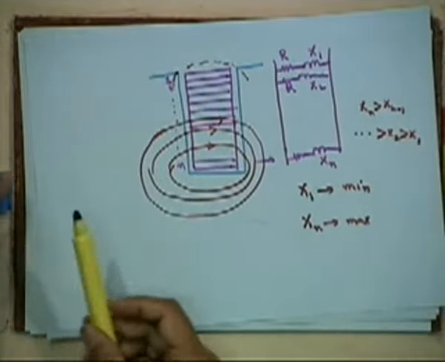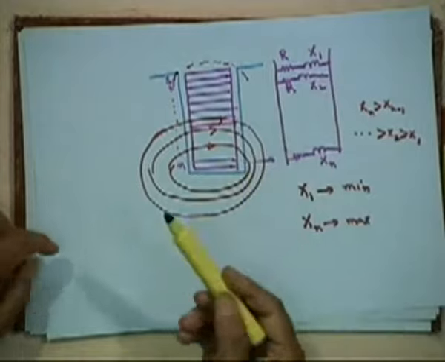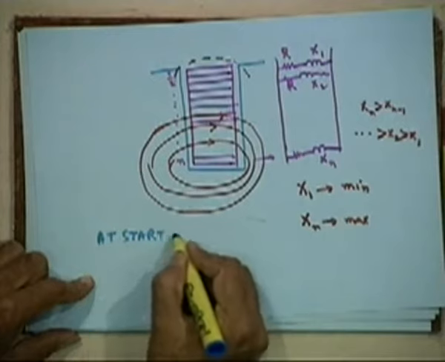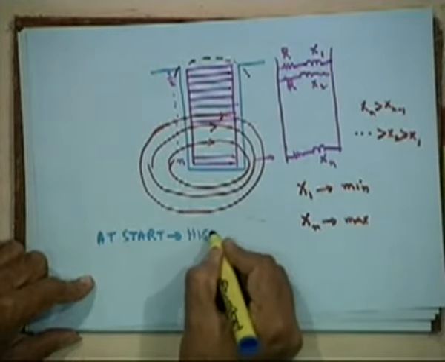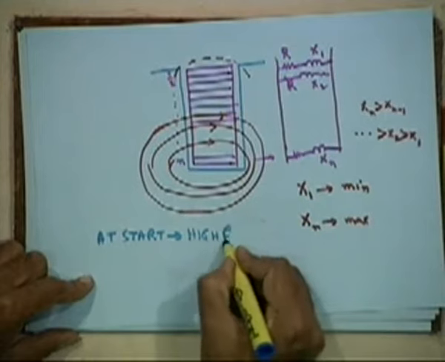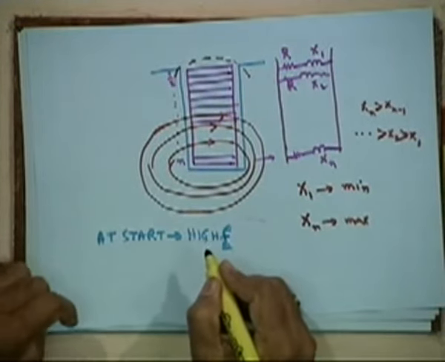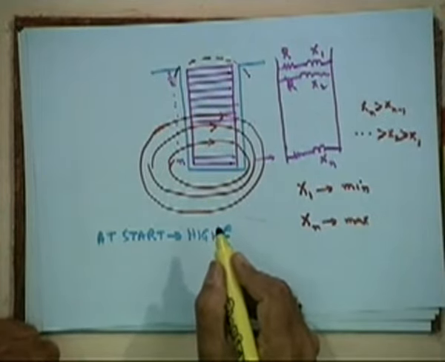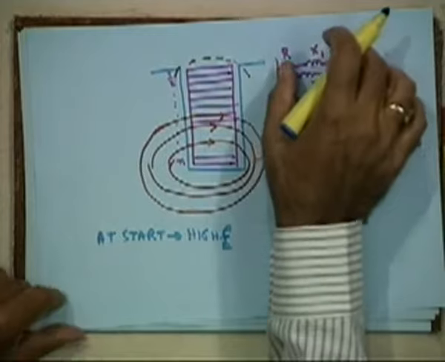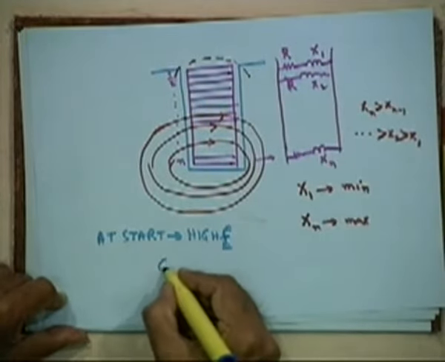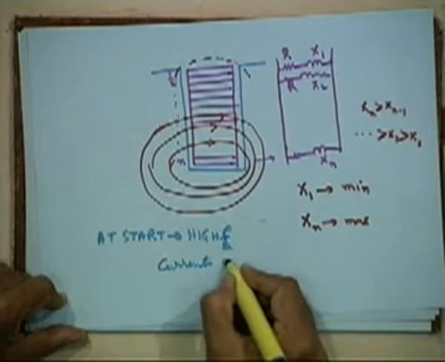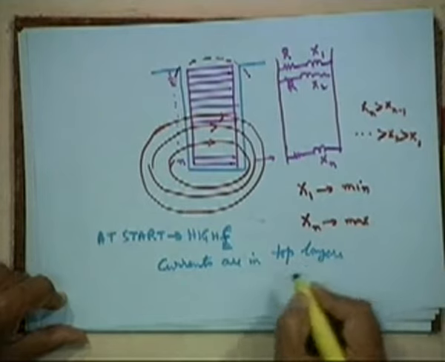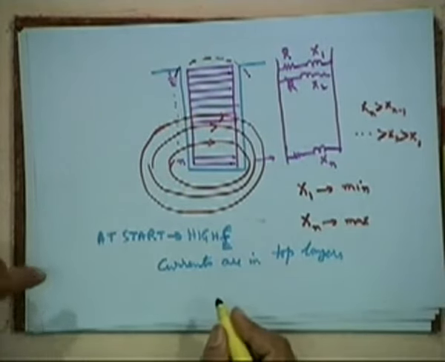Now let us look at what will happen at different frequencies. At high rotor frequency, where do you expect the currents to be? Let us say the same voltage is induced, so the currents are in the top layers. This is one way of explaining the skin effect.